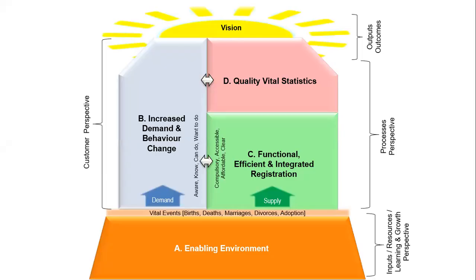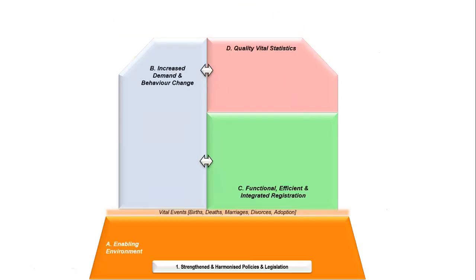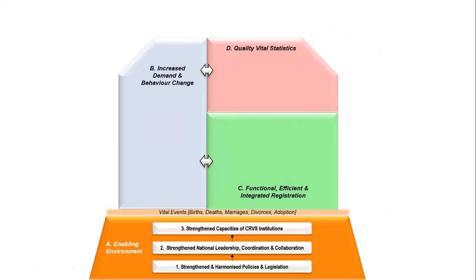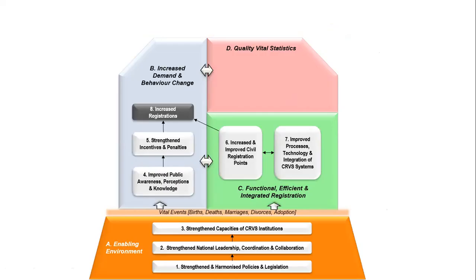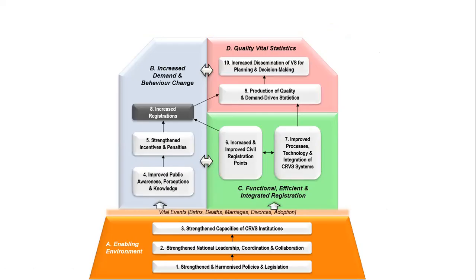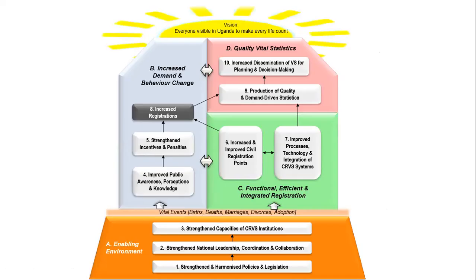First of all, the four themes we've agreed upon. Theme A, enabling environment. Theme B, increased demand and behavior change. Theme C, functional, efficient, and integrated registration. And theme D, quality vital statistics. The objectives we have selected are these three objectives in theme A. Theme B has got these three objectives, theme C 2, and also theme D 2. In total, we have 10 objectives.